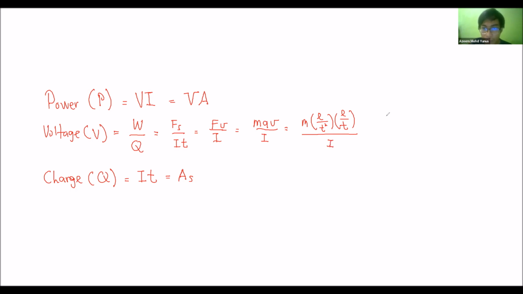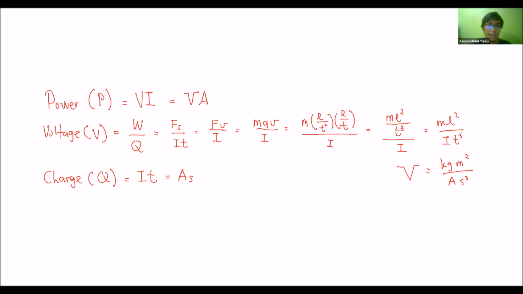So simplifying those terms, it becomes ML squared over I T cubed. Then we can define it in terms of SI unit: kilogram meter squared ampere^-1 second^-3. So this is the definition of voltage.